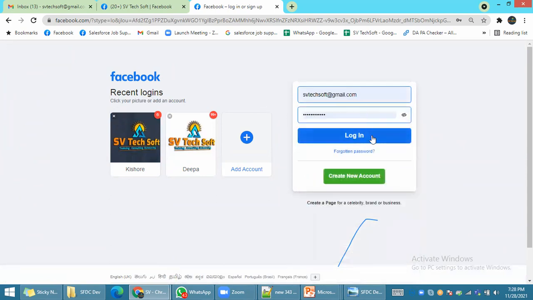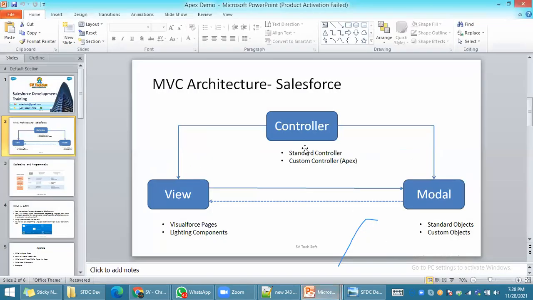This is completely my UI. Whenever you click on login, what happens? Based on the controller, data is sent from your UI to the database. The database validates whether the credentials are there in the database or not.